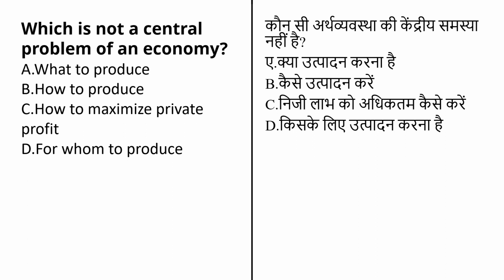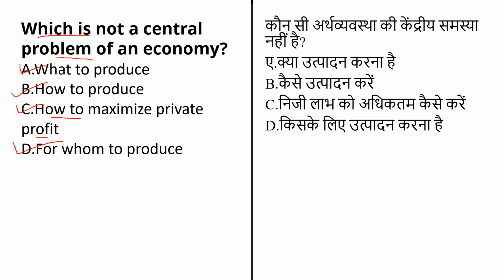The next question here is: which is not the central problem of an economy, okay. So given which is not the central problem of any country's economy, and the options given are what to produce, how to produce, how to maximize the private profit, and for whom to produce. If you remember the syllabus of 11th standard where we have studied the different problems of the economy, okay, where what to produce, how to produce, and for whom to produce were the main questions. But here you can see one extra question, that is how to maximize the private profit, right?